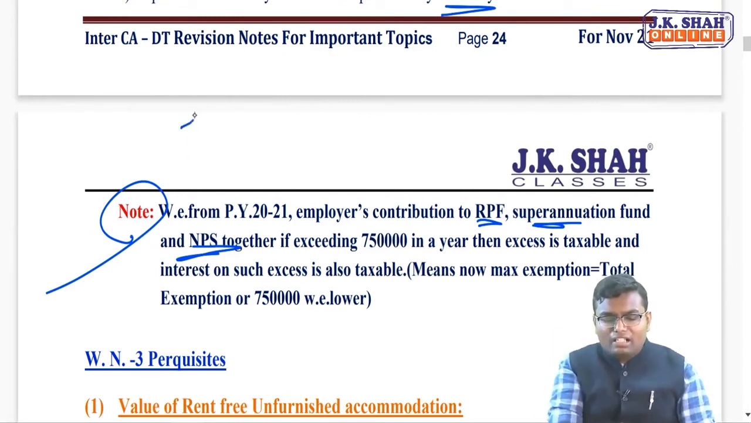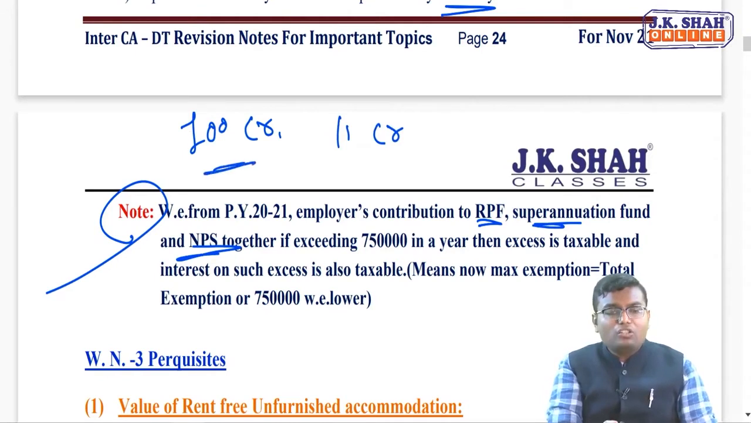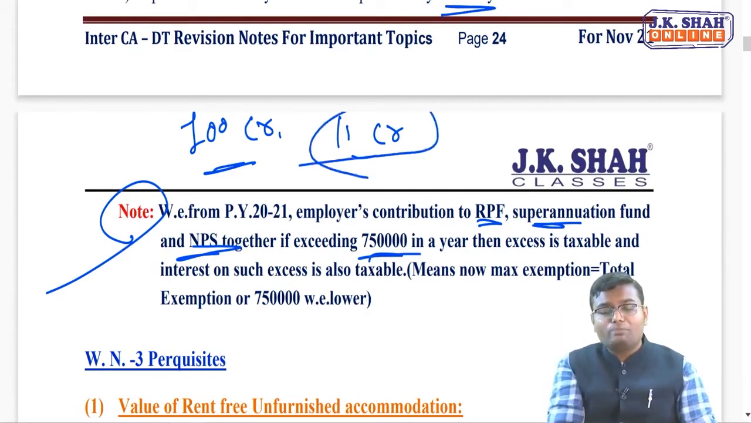Let's say I am receiving 100 crore rupees of salary, for example. My employer is contributing in my provident fund, let's say 11 crore. Then 100 crore into 12% will become 12 crore. Total 11 crore will be exempt for me. But now the government said your exemption per year can never exceed 7,50,000 for employer contribution. Earlier I was claiming 11 crore rupees of exemption.